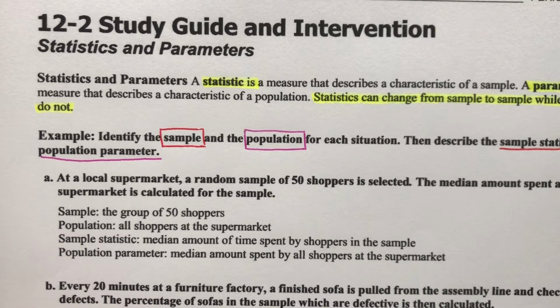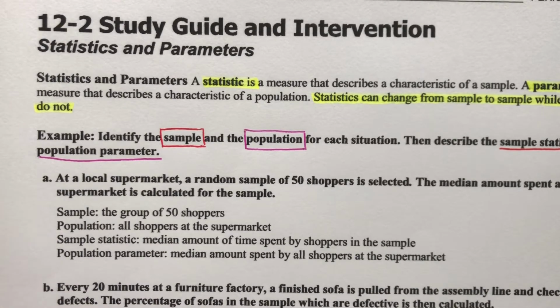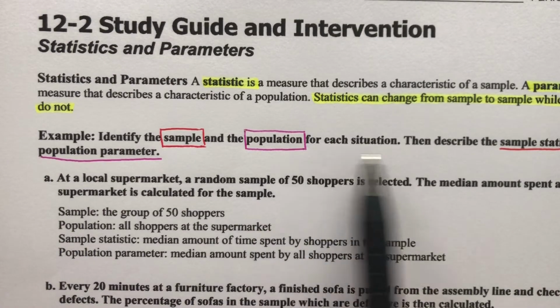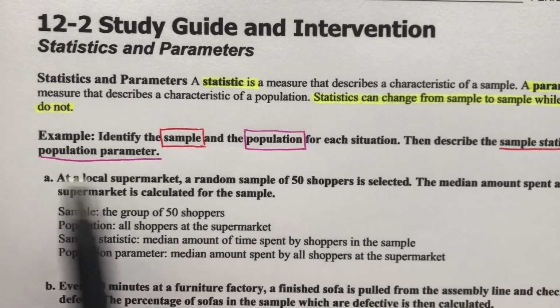So either way, the samples can change from the entire group. The average age of all 1,000 people might be 21, right? But when you take smaller samples, that's going to change. So a sample helps us guesstimate what the bigger population amount will be, the statistics there, but it's not always super accurate.